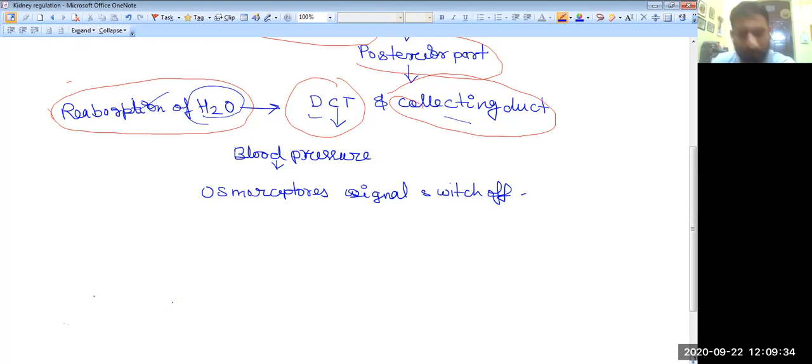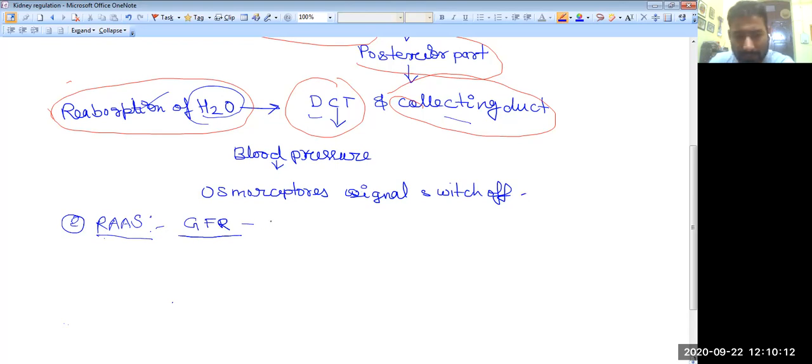Now we are going to discuss the second mode, the RAS, the renin-angiotensin-aldosterone system. Here the same thing happens. GFR is known as the glomerular filtration rate. When the glomerular filtration rate falls down, the blood pressure ultimately also falls down.